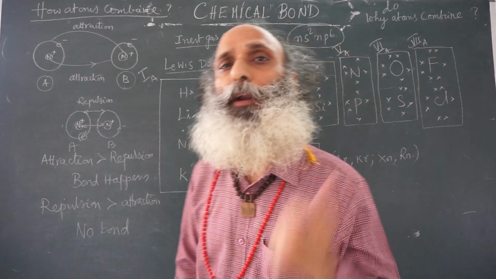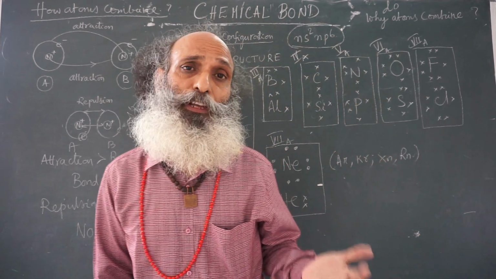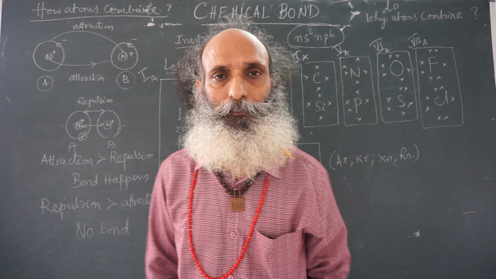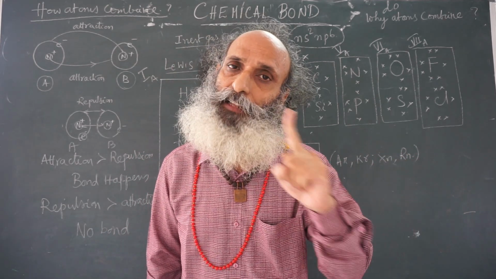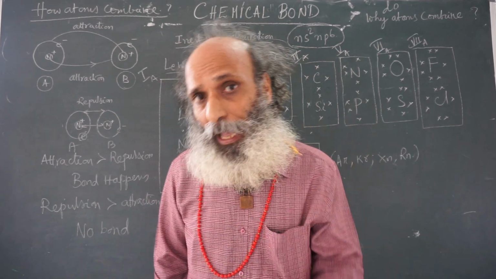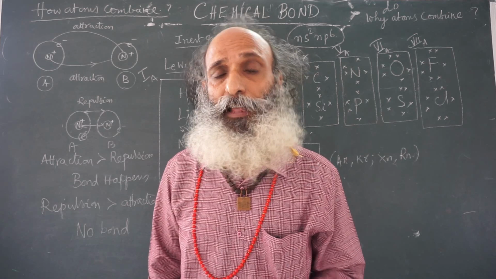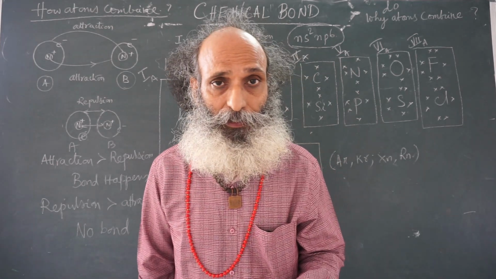Now, if you look at sodium, the configuration is 1s2, 2s2, 2p6, 3s1. The third shell is the valence shell, and in that there is only 1 electron. If sodium does not have this 1 electron, then it has 2s2, 2p6 as the outer shell.